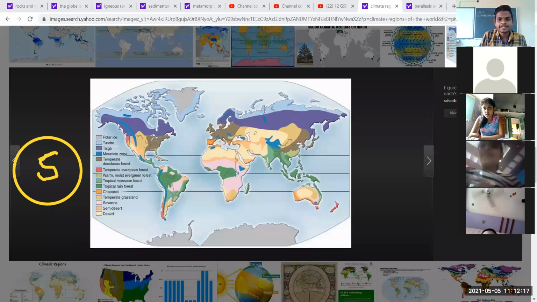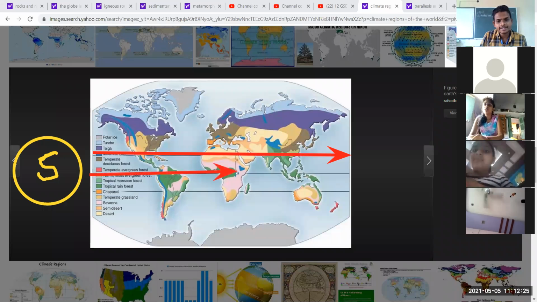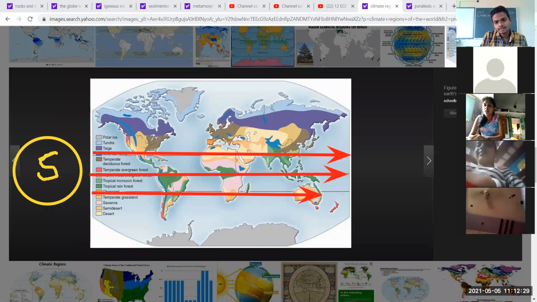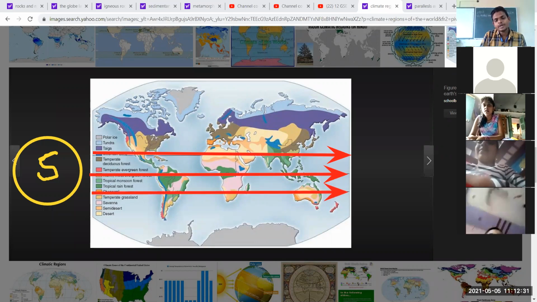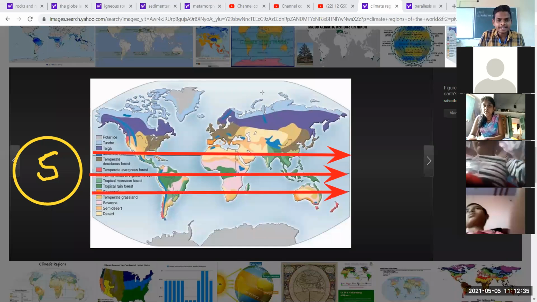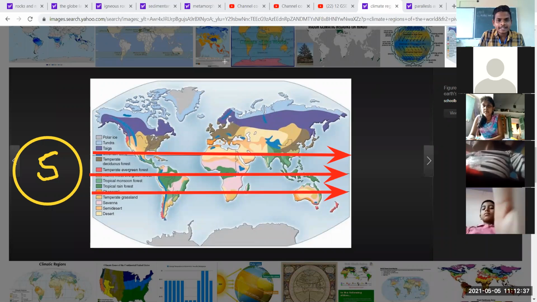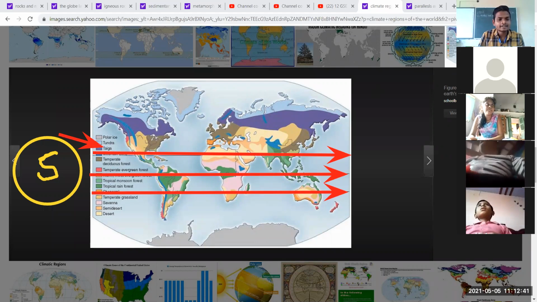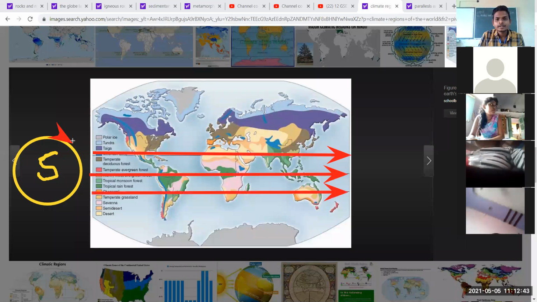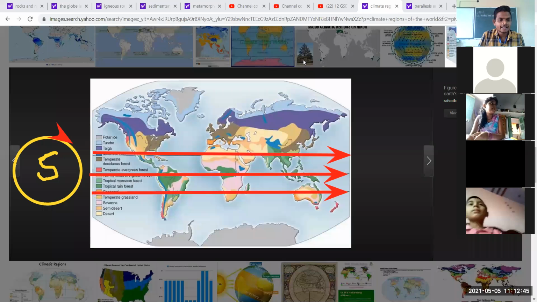These are the main latitudes of the earth. Tropic of Cancer, this is the equator 0 degree, this is Tropic of Capricorn 23 point. So the sun rays directly fall on these areas. Okay, directly fall on these areas.